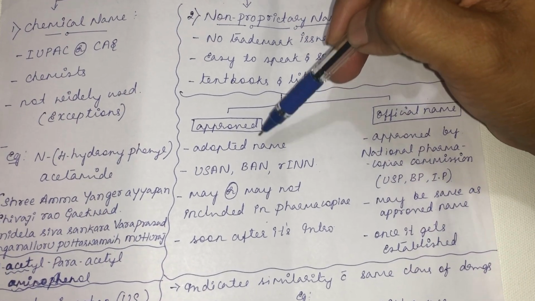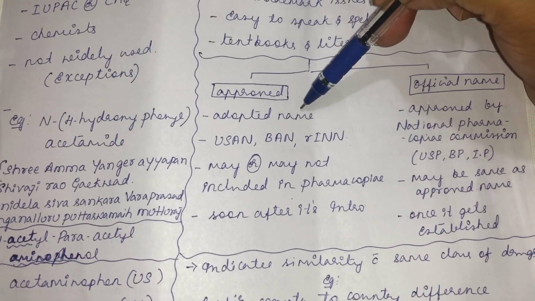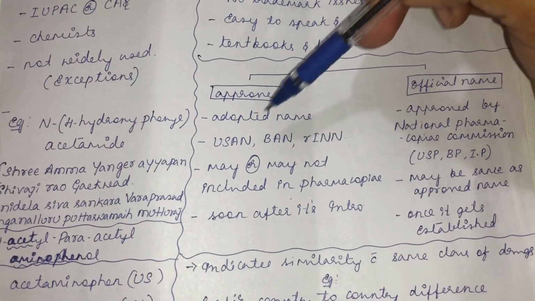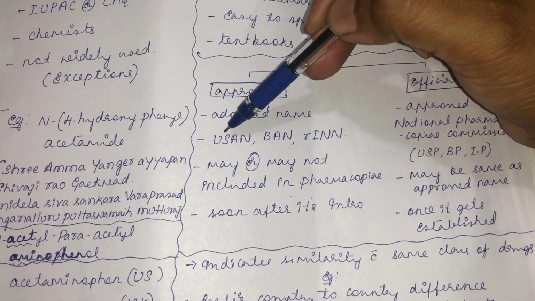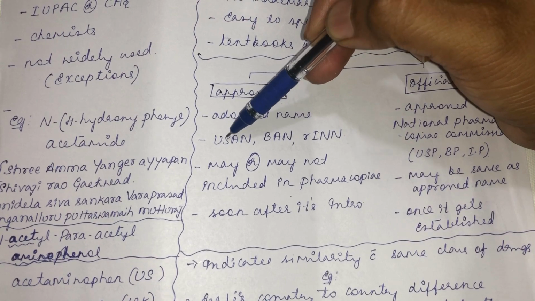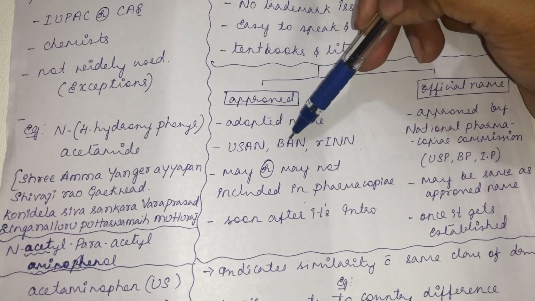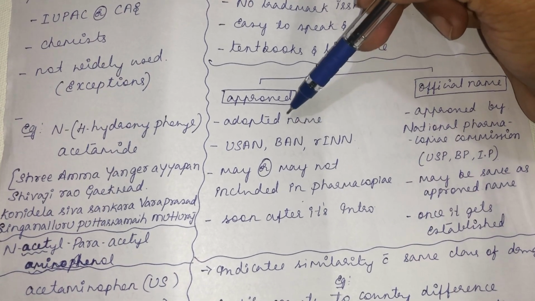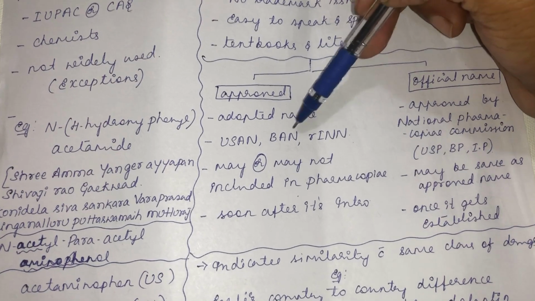So who will assign the name? There will be separate councils in different countries. For example, in the United States there is the United States Adopted Name Council, or in the UK the British Adopted Name Council. They will assign the name instantly when it is introduced into the market.